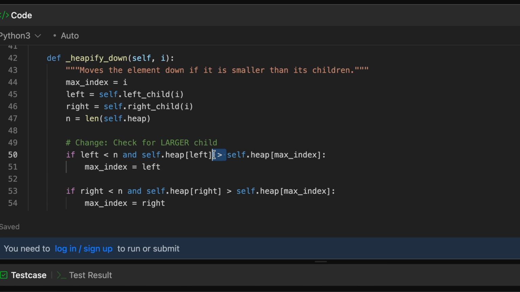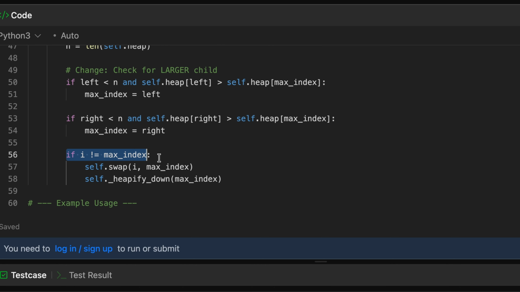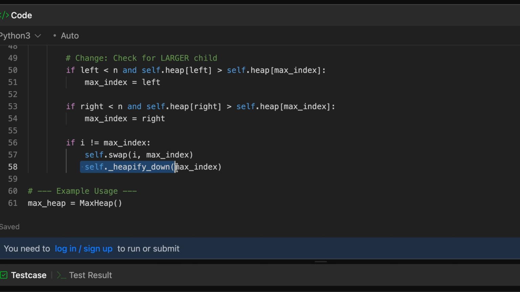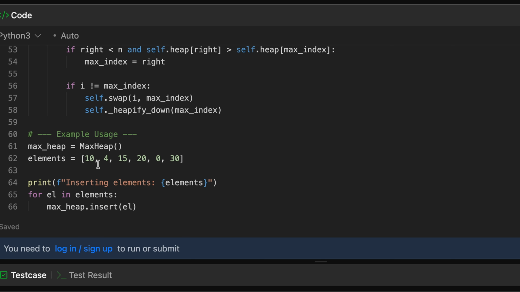Same for the heapify down. Here we are checking this particular thing. We are checking if the element at left index is greater than the element at max index. If it is greater, we update the max index, and then we are checking if the element at right index is greater than the current max index. If it is greater, then we will again change the max index, and here we are checking if the max index changed. Then we are simply swapping, and then we are again calling the heapify down on the max index recursively. It is basically the same thing. The only thing that we are changing are these signs. That's all.